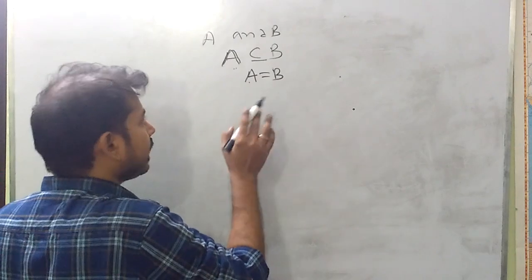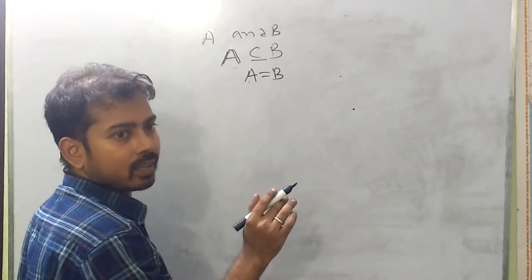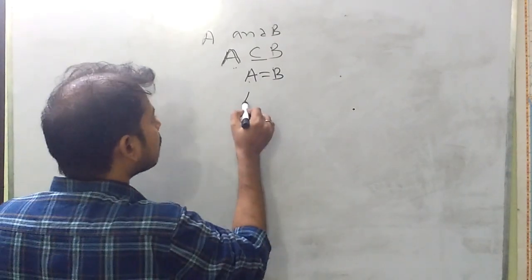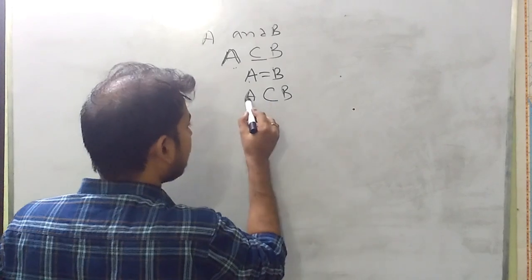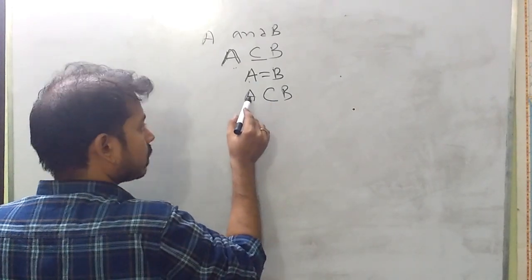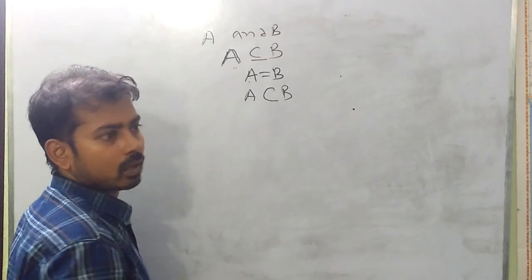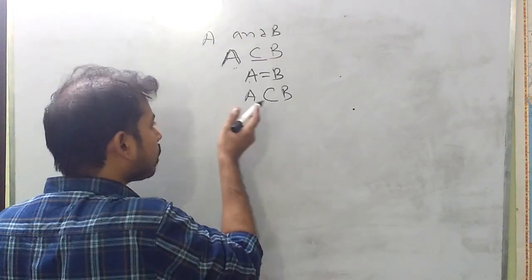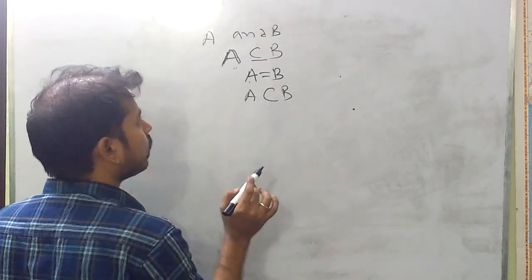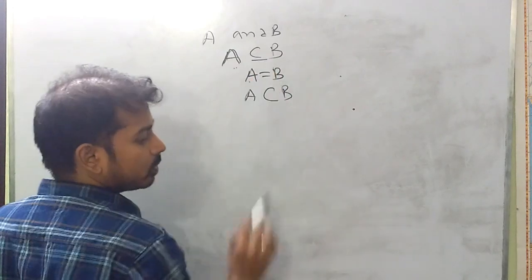If the number of elements in set B is more than that of A, at least one more than that of A, then in that case A is a proper subset of B, since the elements of set A belong to set B and A has fewer elements than B. Okay, this is the meaning of A is a subset of B.